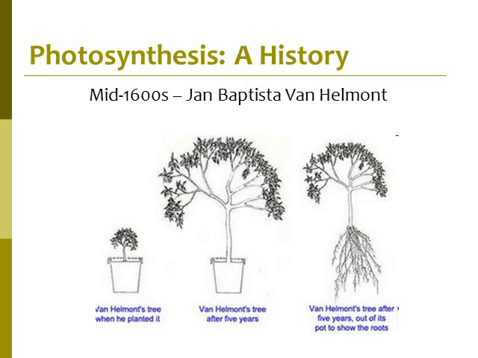A little history behind photosynthesis. In the mid-1600s, we had a guy by the name of Jan Baptista von Helmont, and he did a super easy, really simple experiment. He took a tree, he put it in a pot, and he weighed the amount of soil that he added into the pot. And then after 5 years, he took the tree out of the pot. He again weighed the soil to see if there was any change after these 5 years.